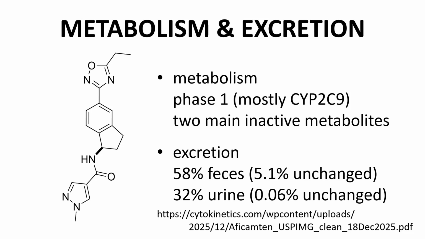For metabolism and excretion, the drug is primarily metabolized by CYP2C9. The prescribing information mentions 2 inactive metabolites. The structures are not disclosed. I could not find legitimate structural information on the compounds, but a little bird named Google AI implied the 2 main metabolites are hydroxylated compounds, maybe around the aromatic ring. The drug and drug-related material are excreted primarily via the feces, with relatively little being unchanged parent drug.